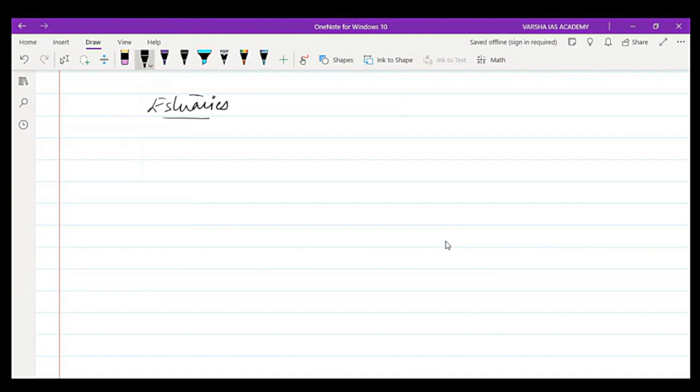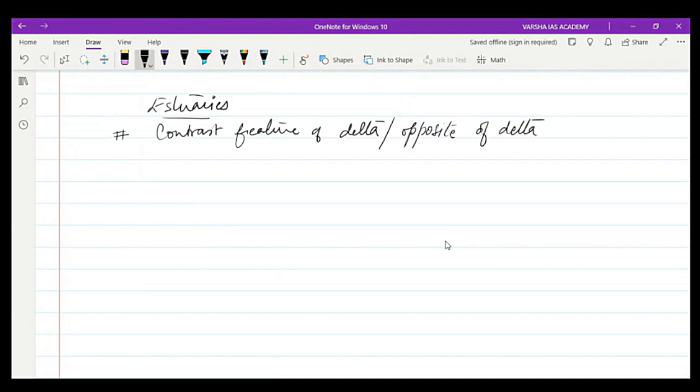Estuary is a feature developed at the mouth of a river. This estuary is a contrast feature of delta, the opposite of delta, right? So in this feature, in delta or estuaries, there is absence of finer sediment.